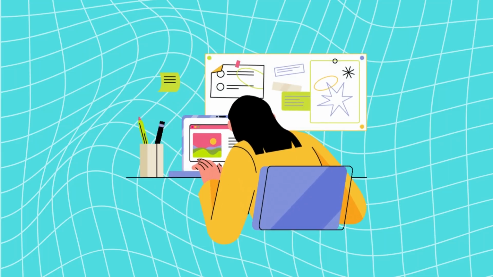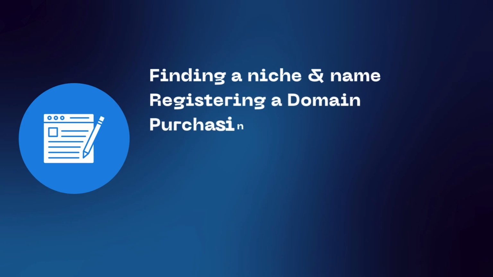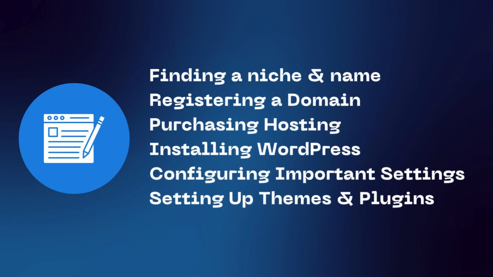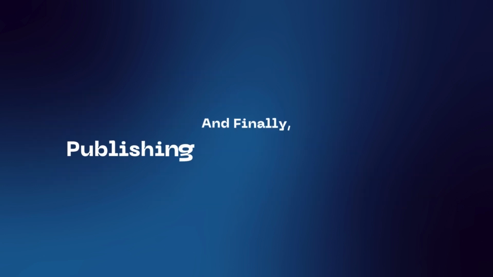So by the end of this video, you will have a clear-cut idea as to how to start a blog, and you will have your blog up and live on the internet. I will walk you through the entire process of finding a niche, registering a domain name, getting a hosting, installing WordPress and configuring important settings, and then installing WordPress plugins and themes, and finally publishing your first ever blog post. Now, if that sounds interesting, without wasting further ado, let's jump straight in.